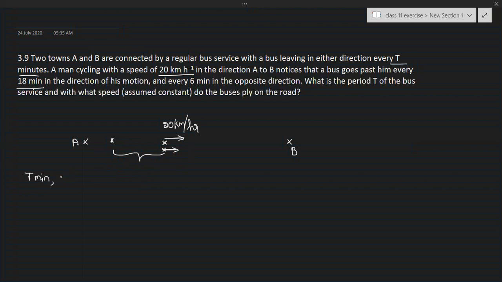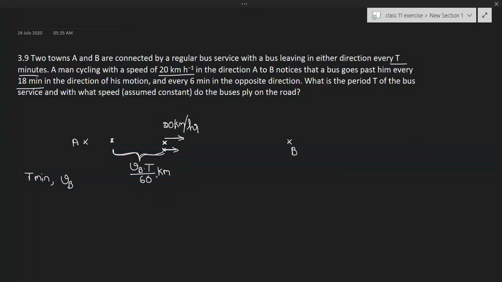And let's take velocity of bus equal to Vb. Then distance between these two consecutive buses is equal to velocity into time, velocity of the bus into time gap between the two buses. So Vb into T. Now we will write this time in terms of hours. So Vb into T by 60 kilometers. This is the distance between successive buses.